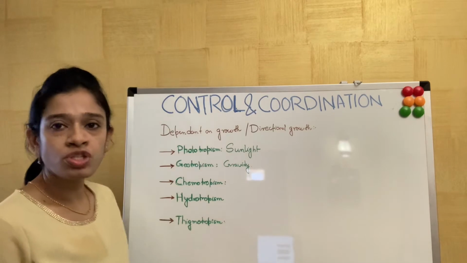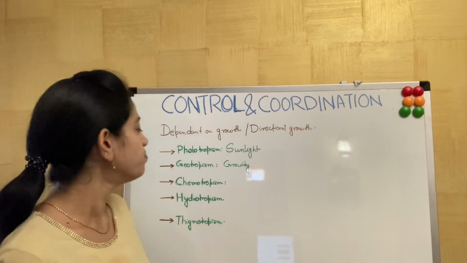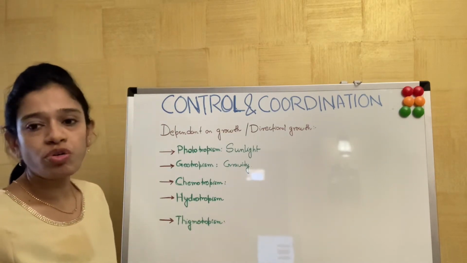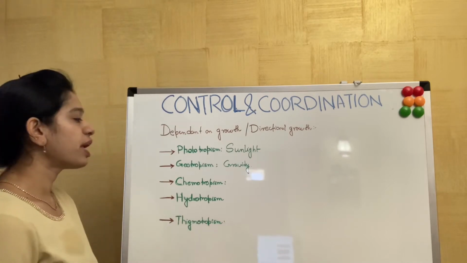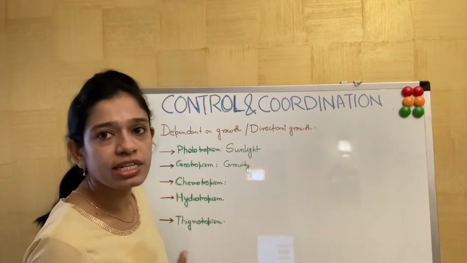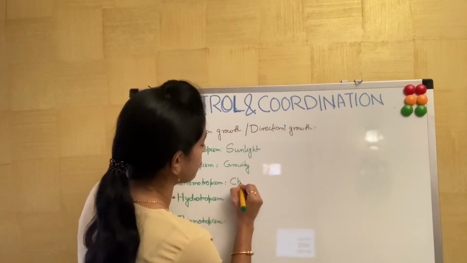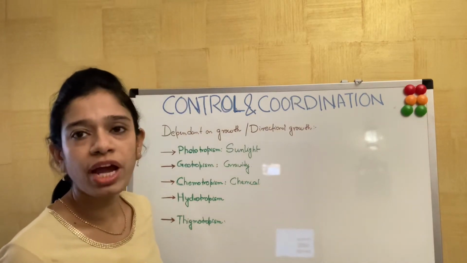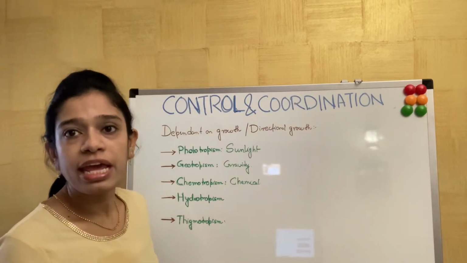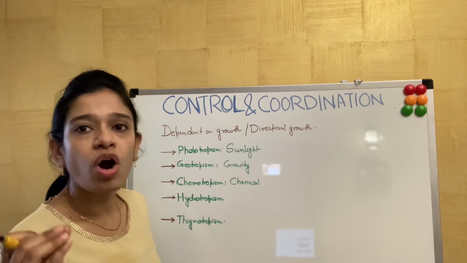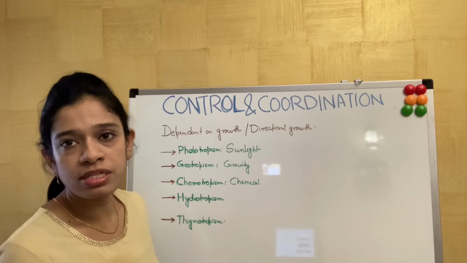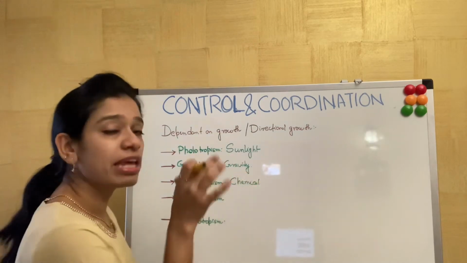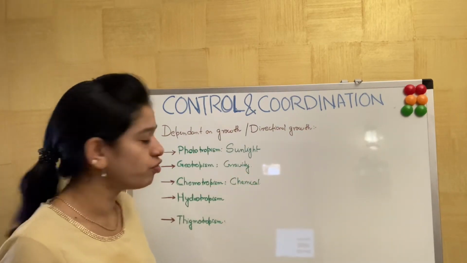How does the root respond to gravity? How does the stem respond to gravity? We'll talk about the stimulus geotropism. Then comes chemotropism. What is chemotropism? Chemo means something related to chemicals. There are some kinds of chemicals which are liberated in the plants at some point of time, which also produce some kind of stimulus in the plant coordination system. And according to this chemical stimulus, the plants show some kind of movements.